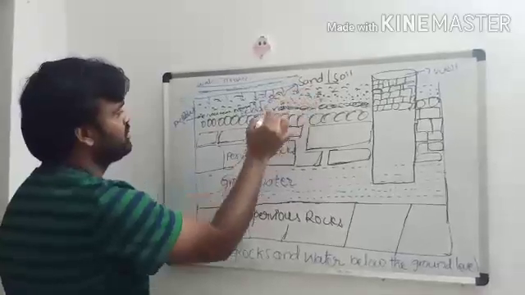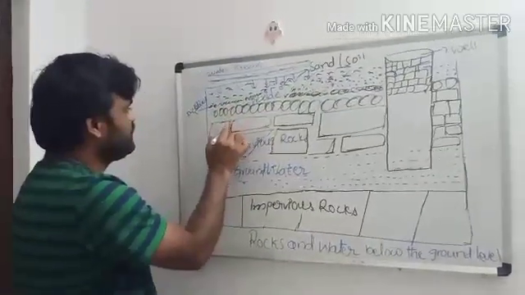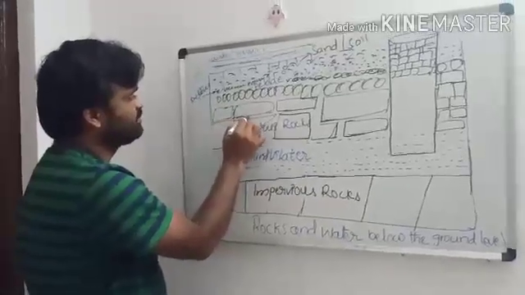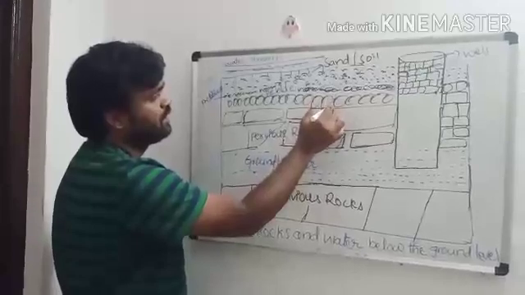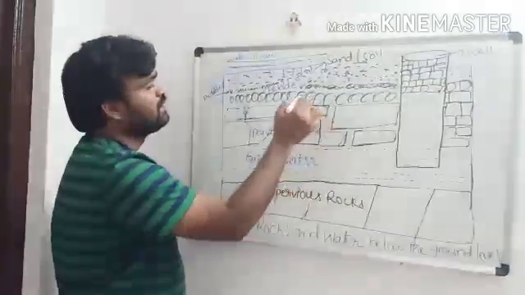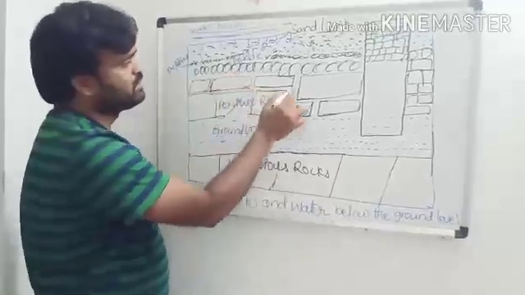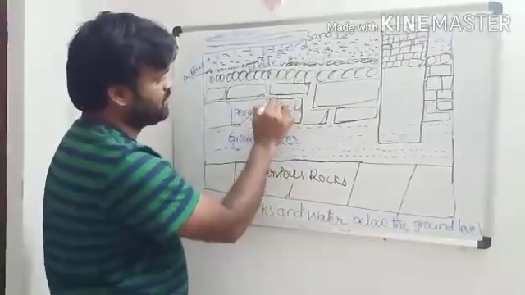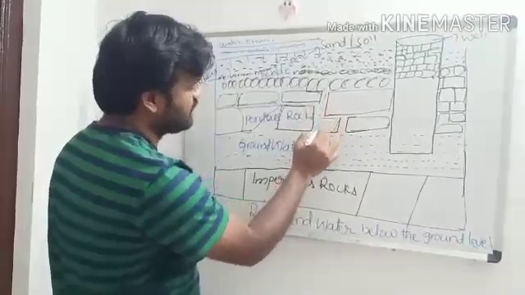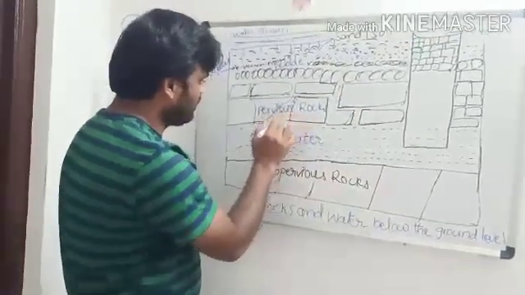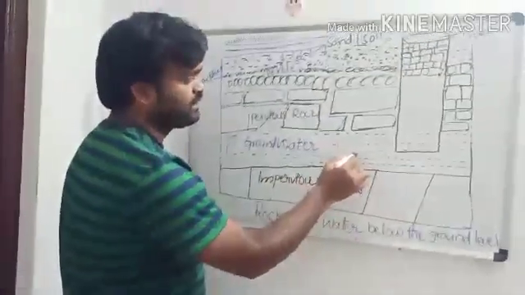the soil or sand. The percolated water enters the gaps in the pervious rocks, between the soil, sand and pebbles and pervious rocks. There are different types of pervious rocks. The water is stored or accumulates here.